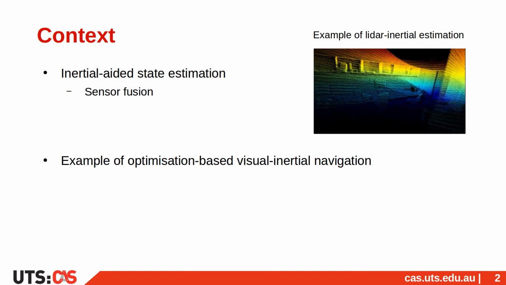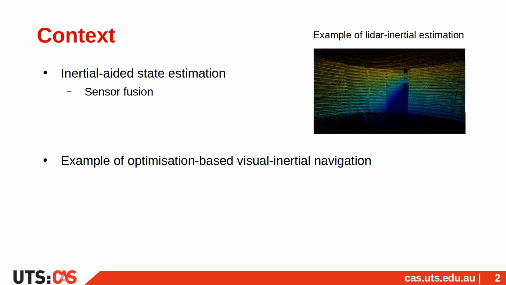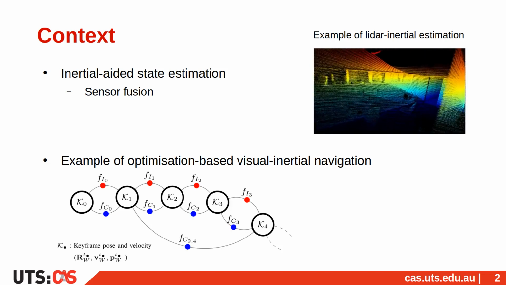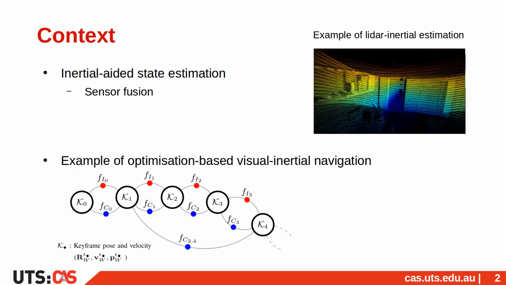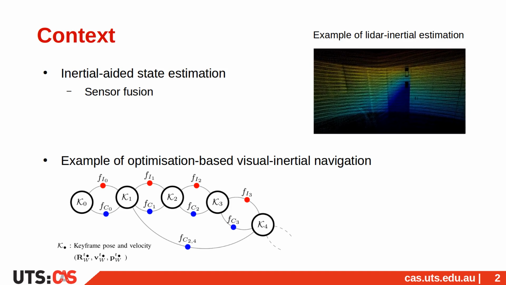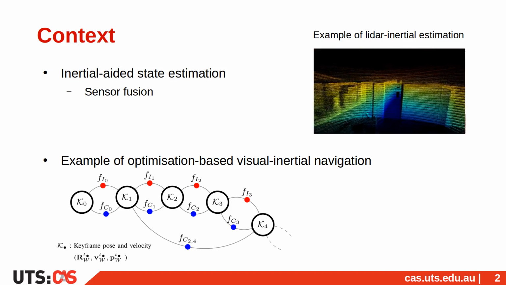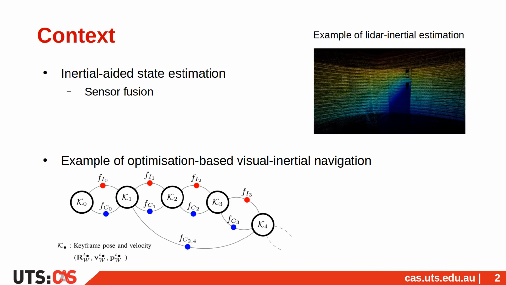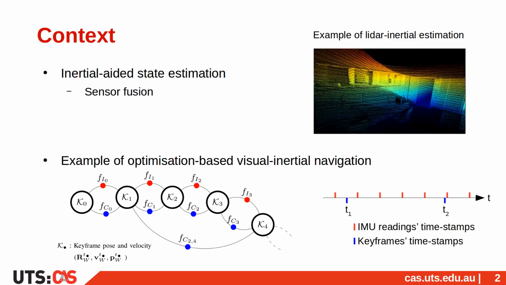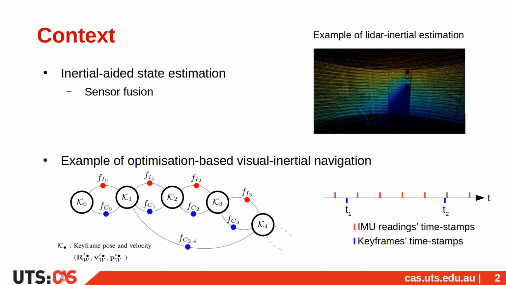For the sake of using an example, let us consider the scenario of optimization-based visual-inertial navigation. The system's pose and velocity, denoted here by R, P, and V, are generally estimated for particular visual keyframes. The motion of the system between these keyframes is constrained by visual factors, Fc, and inertial factors, Fi. Given potentially asynchronous inertial measurements, our method aims at combining the IMU measurements collected between two keyframes.